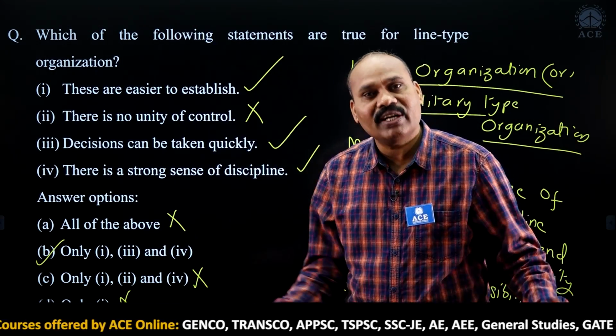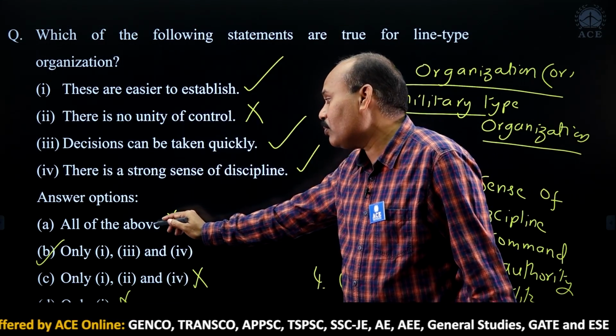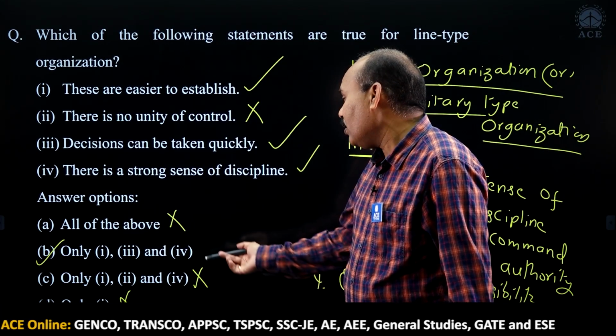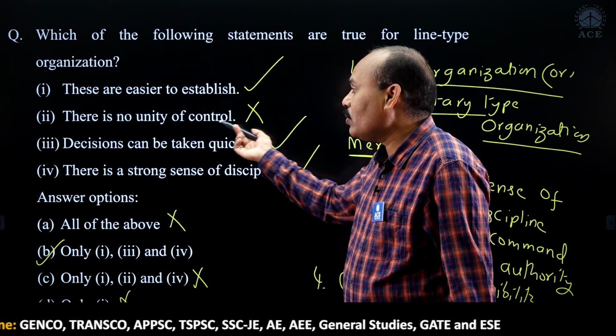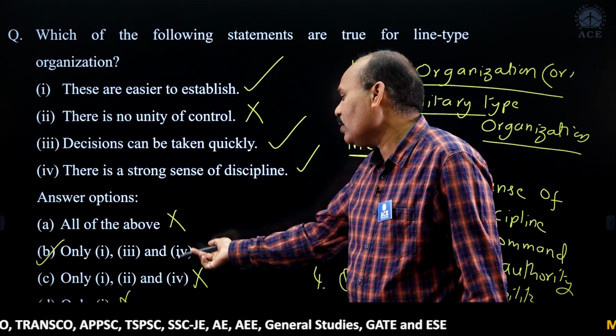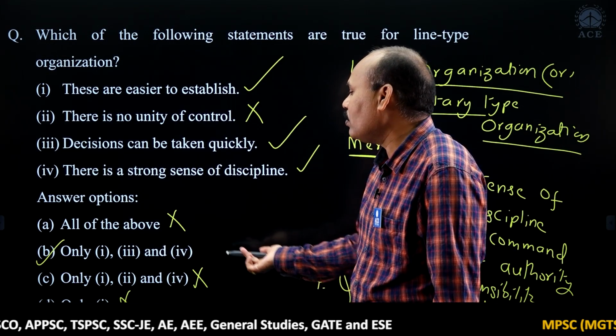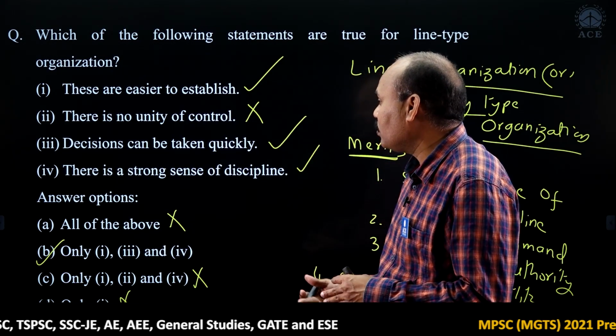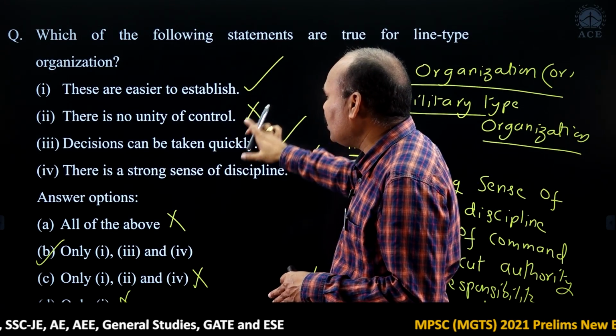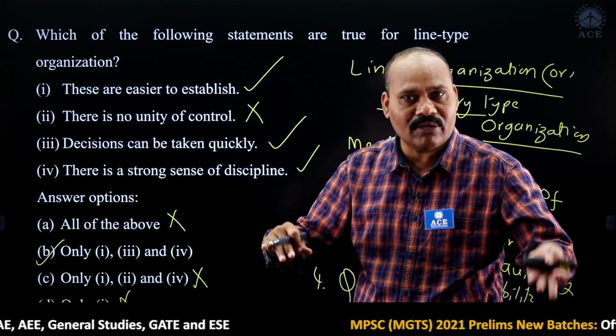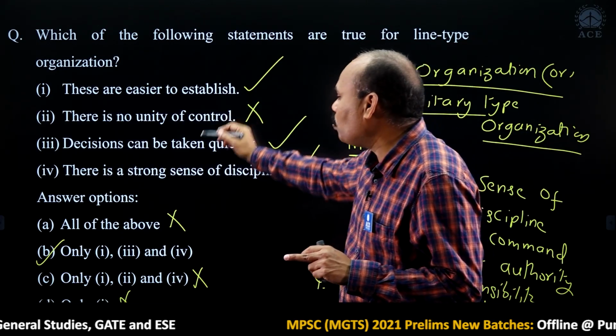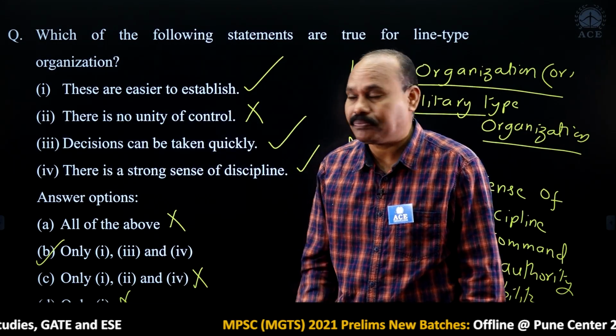Unity of command is definitely involved, that's why I can remove option A. And when I am talking about unity of control being there, then I can remove option C also. What is our leftover? Option B. When you are getting confused, suppose easier to establish, quick decision making, with the help of these two points I can answer the question.